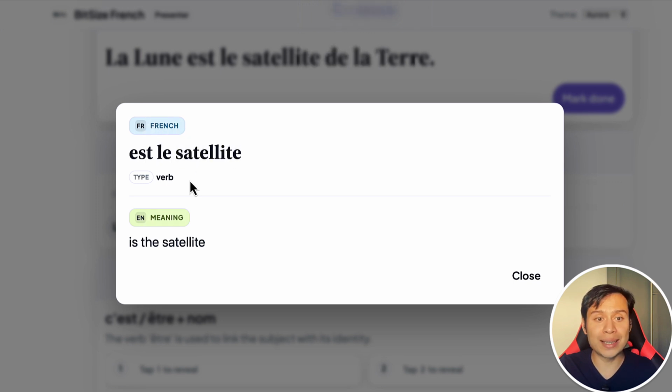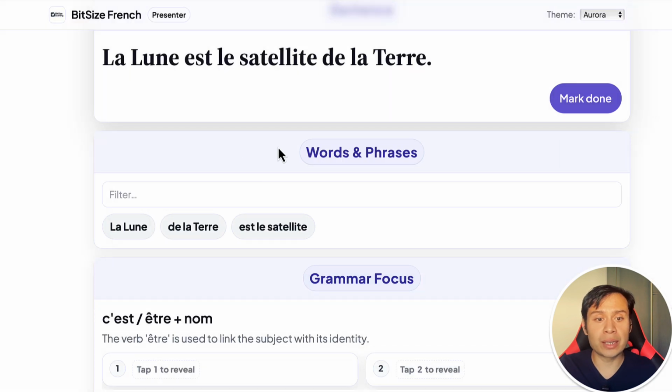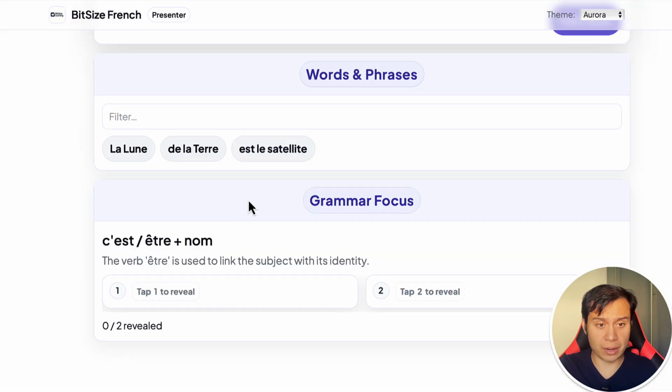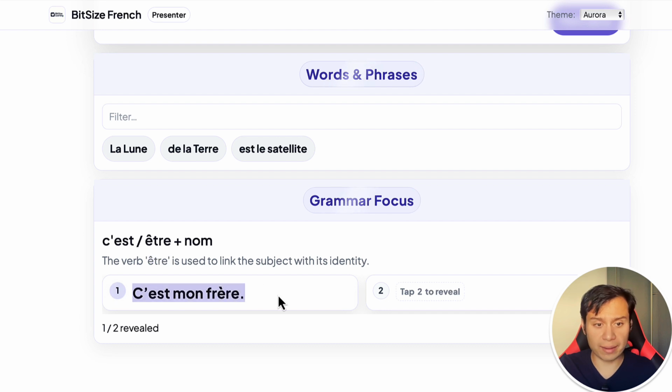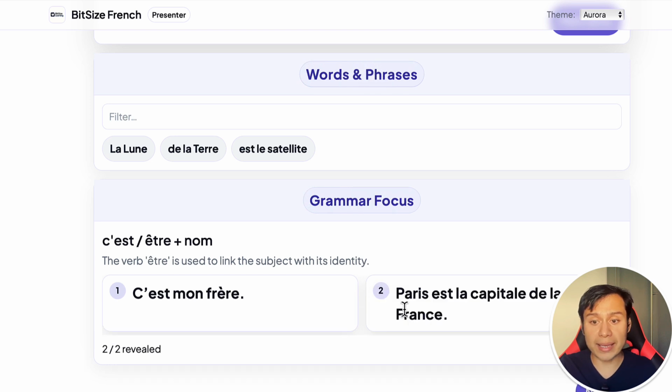So, est le satellite. The grammar focus of this sentence is c'est or être plus noun. Basically, être is used to link the subject with its identity. For example, c'est mon frère. This is my brother. The next one is Paris est la capitale de la France.